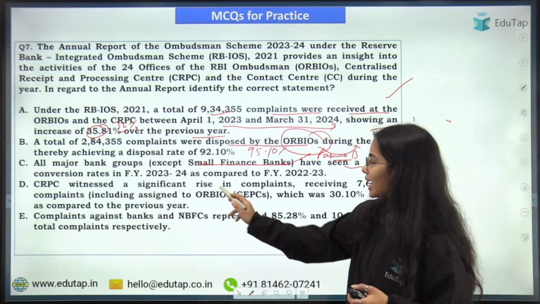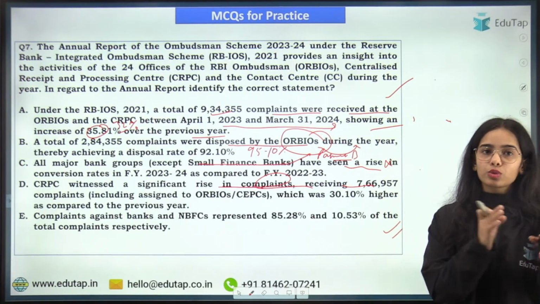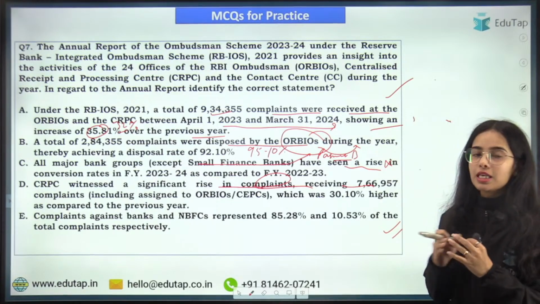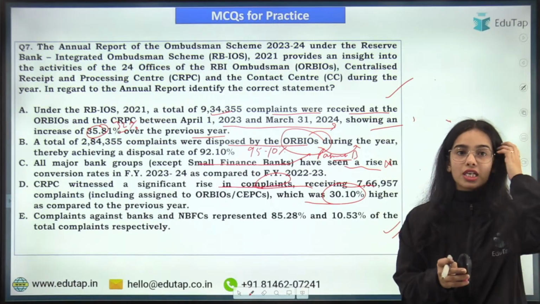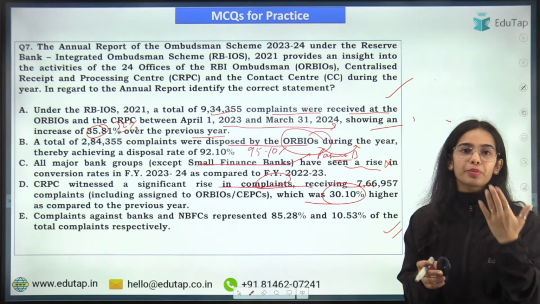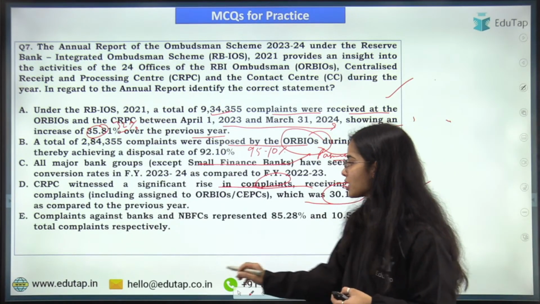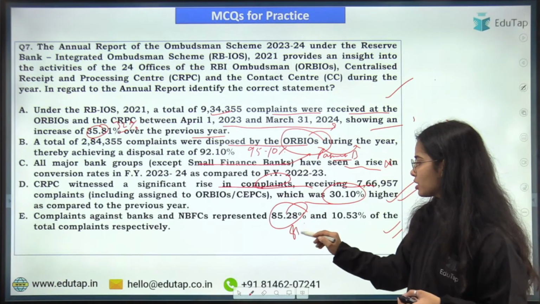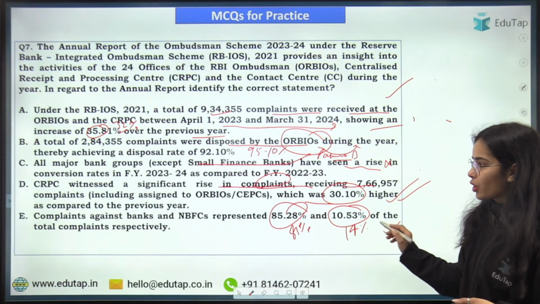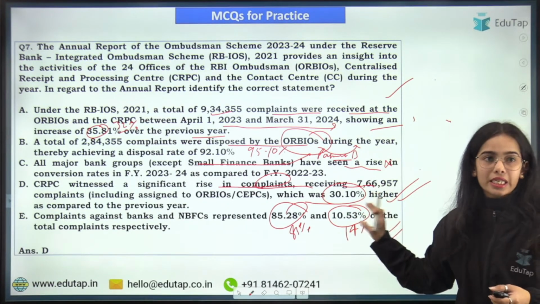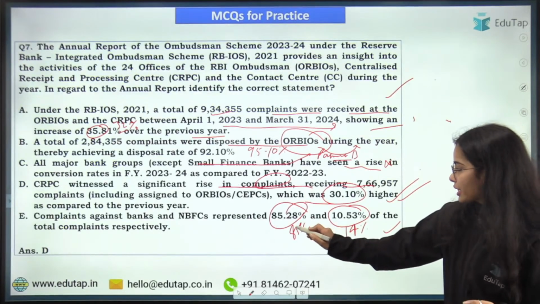CRPC witnessed a significant rise in complaints, receiving 7,66,000 complaints, including those assigned to the offices of the Ombudsman and the CEPC, which was 30.10% higher as compared to the previous year. So CRPC has received more complaints as compared to the previous year by 30.10%, absolutely correct. Complaints against banks were approximately 83%, and the complaints against NBFCs were 14% of the total complaints. So only the D statement is correct, all the other statements were absolutely wrong. Okay, so it was 82%.